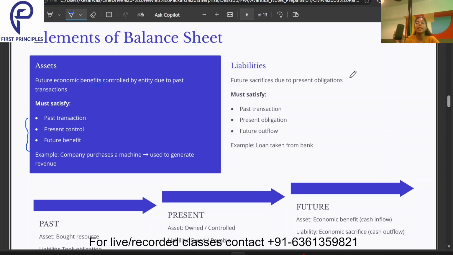That means I am going to pay cash to the bank in order to get the proper entitlement for this. This is the past transaction: I bought the iPhone in the past, but presently I am paying EMI for this, and in future also I am going to pay the EMI. So all three conditions are satisfied. That is why it is a liability. What is the liability? The EMI. My asset is my iPhone, and the liability is the EMI.